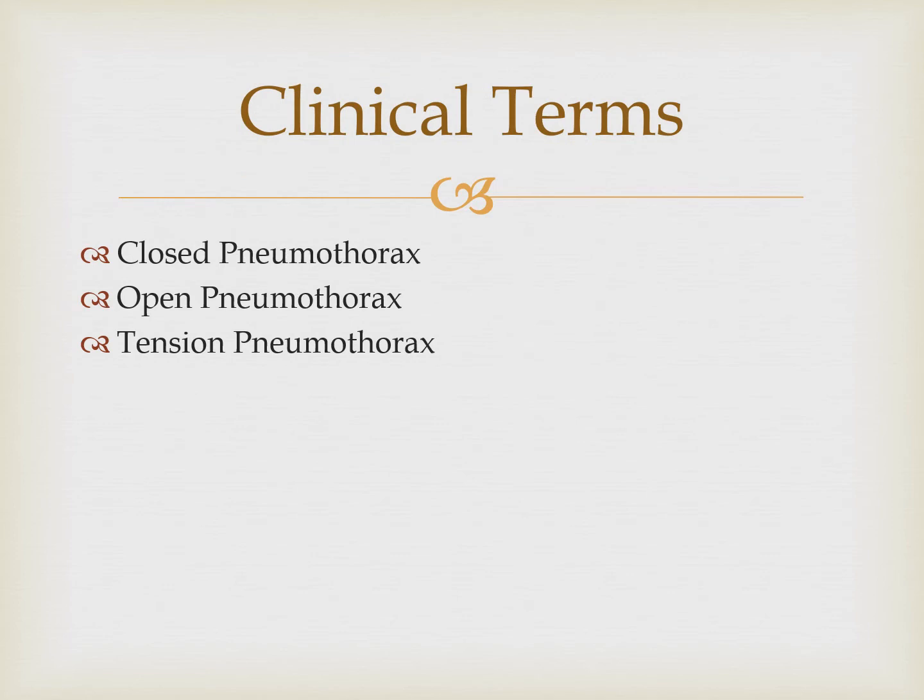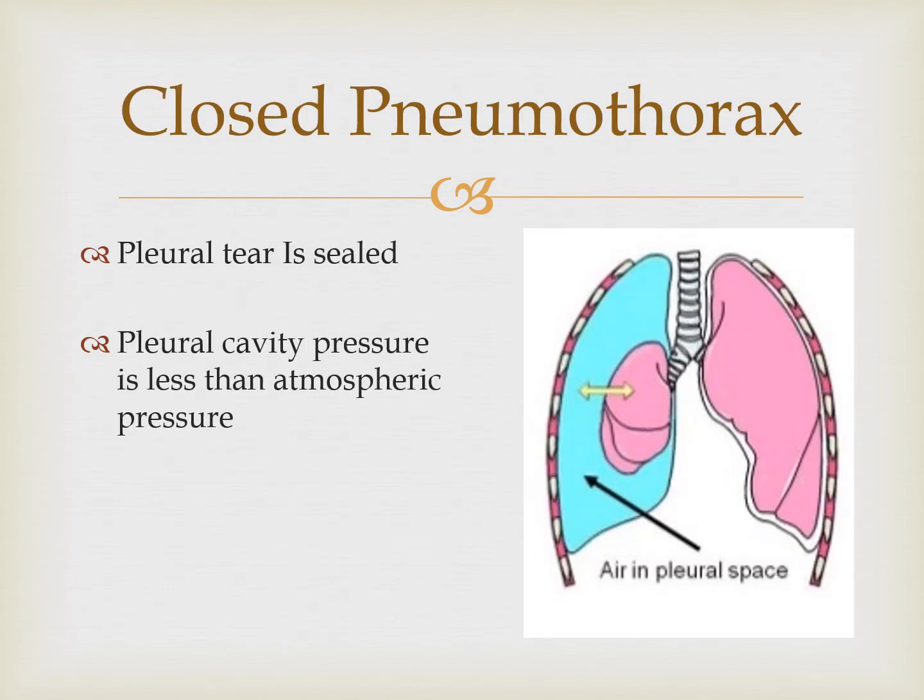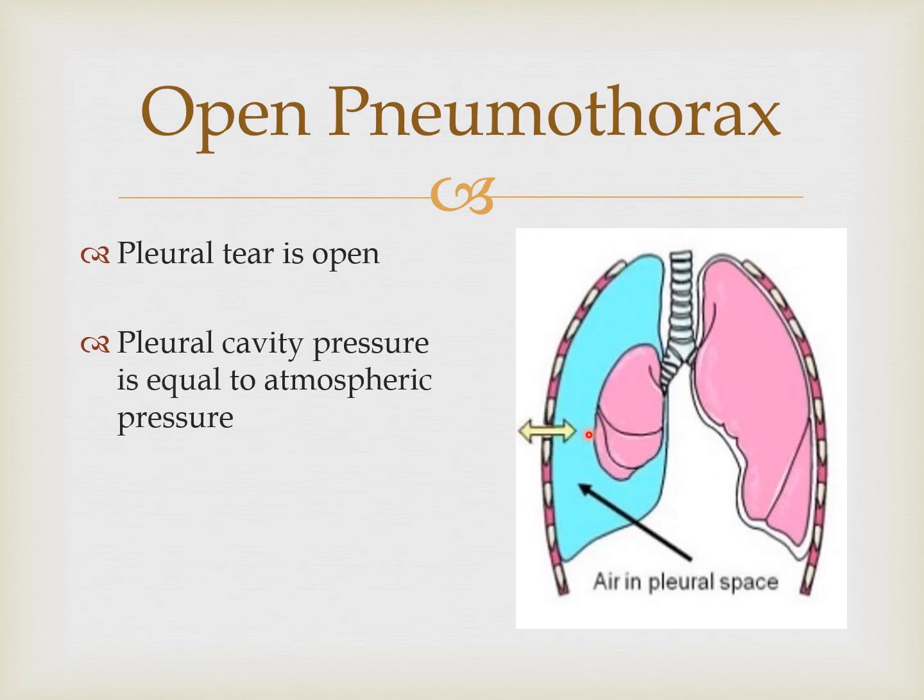Clinical terms: closed pneumothorax. What is closed? If the pleural tear is sealed, obviously the pleural cavity pressure will be less than atmospheric pressure. So this will be sealed. This one is open pneumothorax. This will be open, air will be going here and there. So both pressures will be the same.